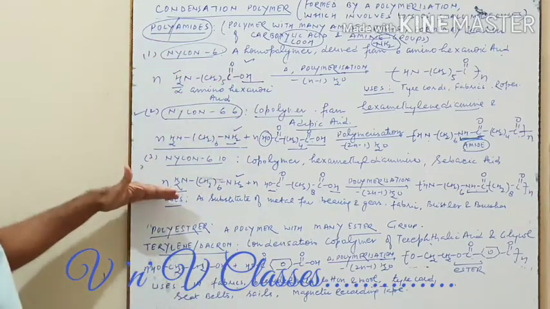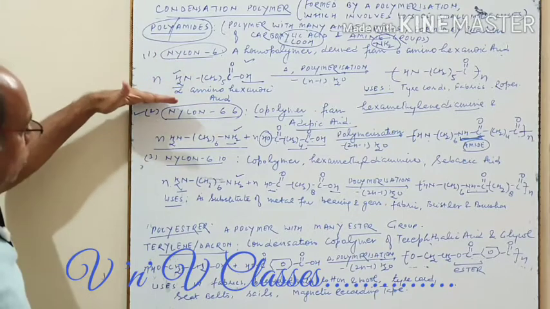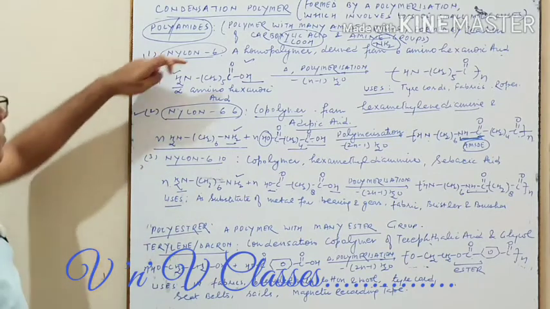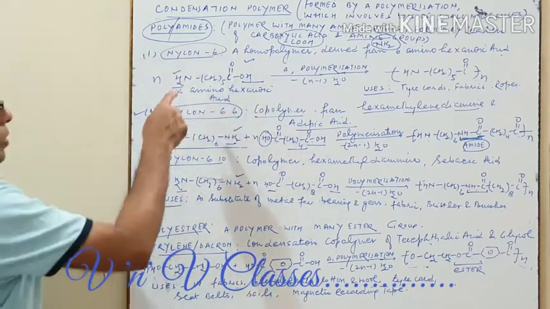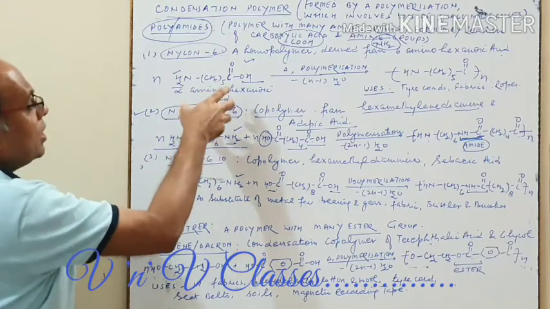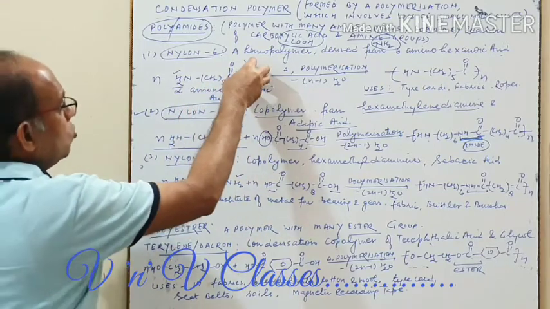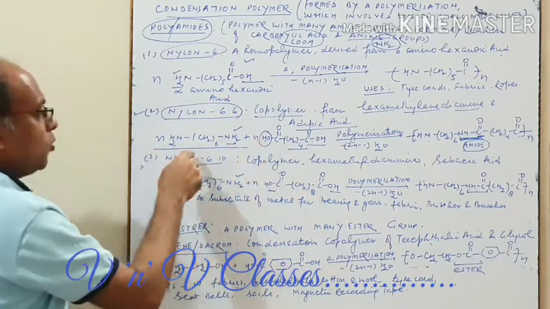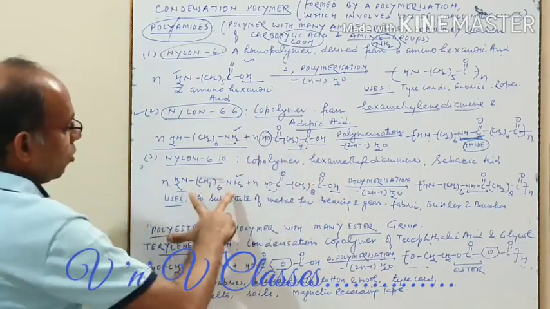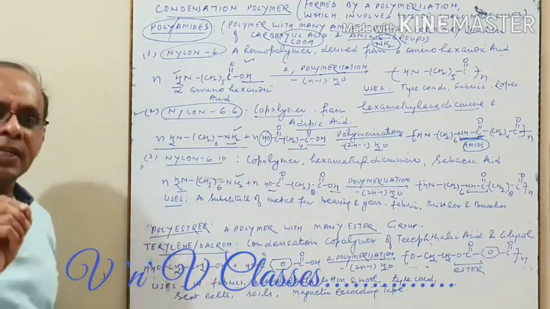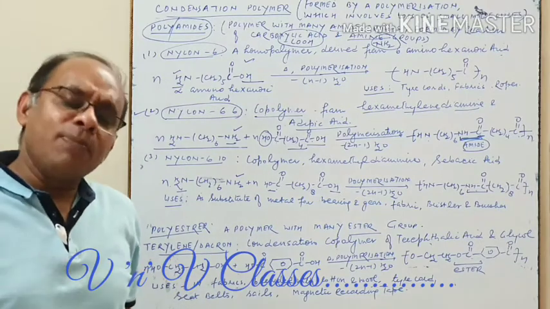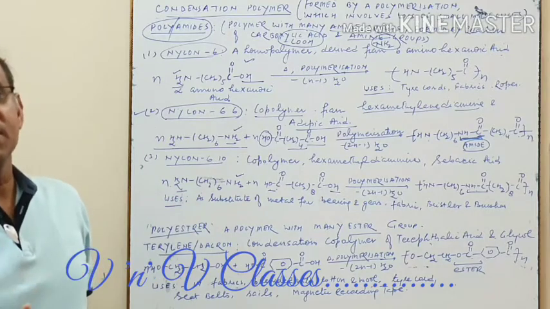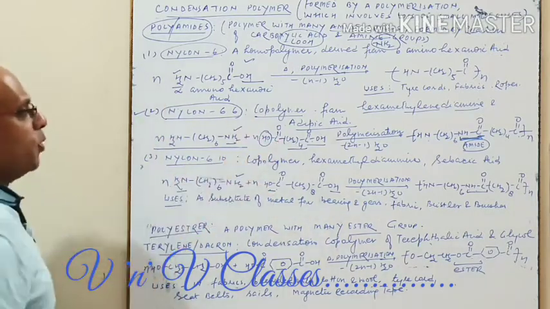So all these are polyamides, these 3: nylon 6, nylon 6,6 and nylon 6,10. These all are condensation polymers. But this is a homopolymer. The condition it satisfies is a single molecule with 2 functional groups. Here no doubt we took 2 molecules, but each molecule has 2 functional groups. These are about the nylons. Normally what type of questions do you get? They normally ask what the monomer units are and what the uses are. So I just wanted to tell you how this process is actually going on.